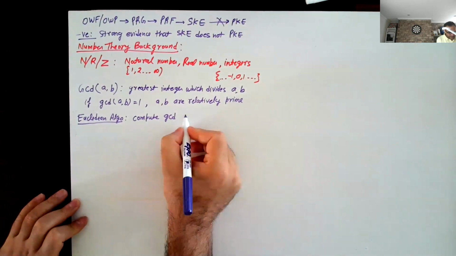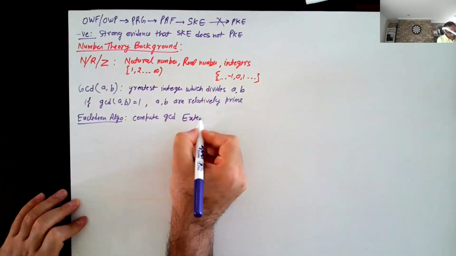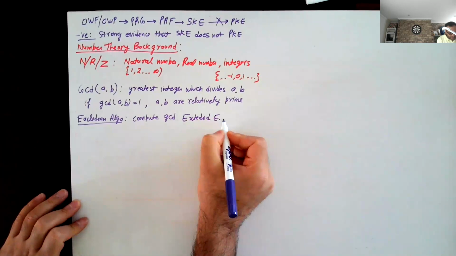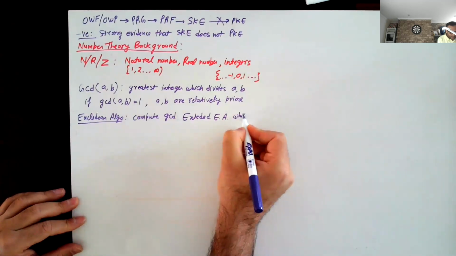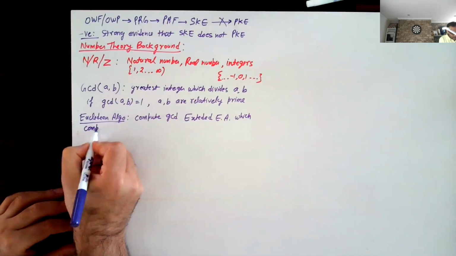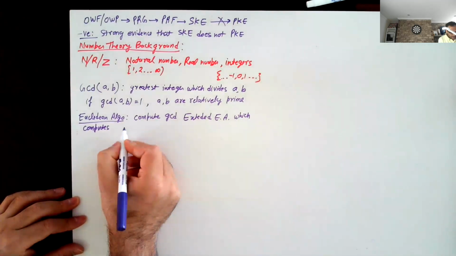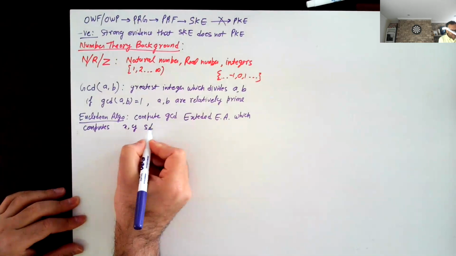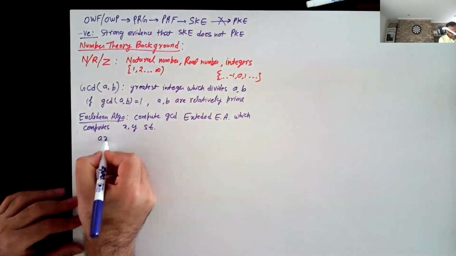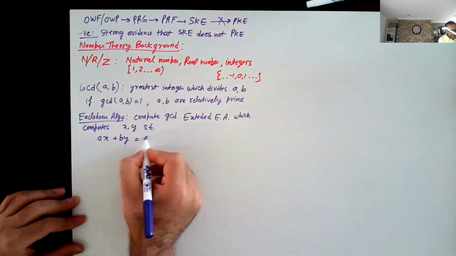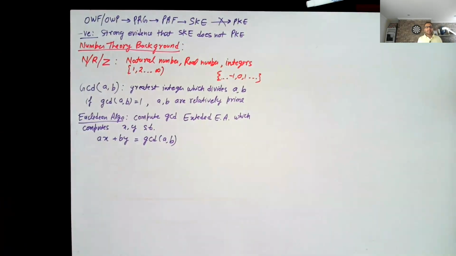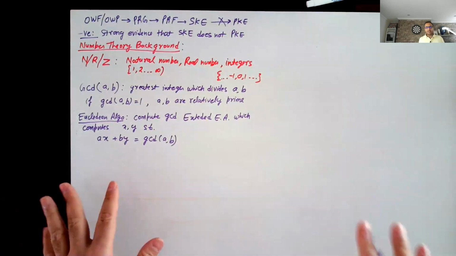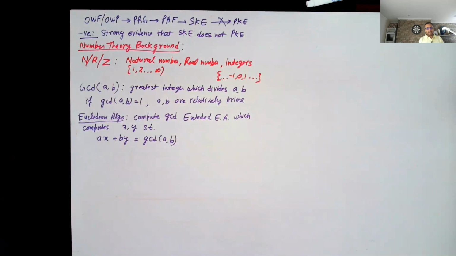And in fact, there's also something which is known as the extended Euclidean algorithm, which allows you to compute x, y such that ax plus by is equal to the GCD of A and B. For simplicity, for most of this lecture, just assume that the numbers we are starting with, A and B, are positive integers.